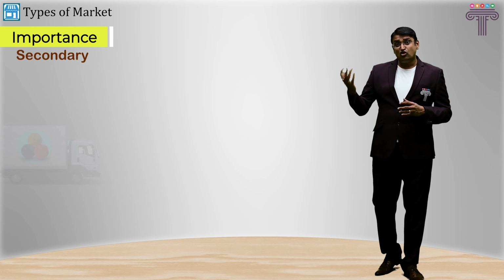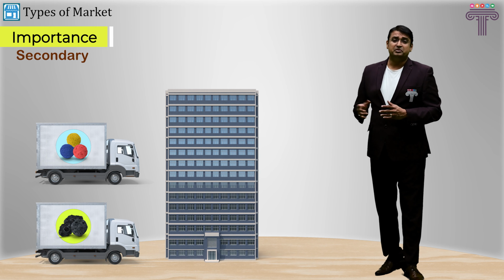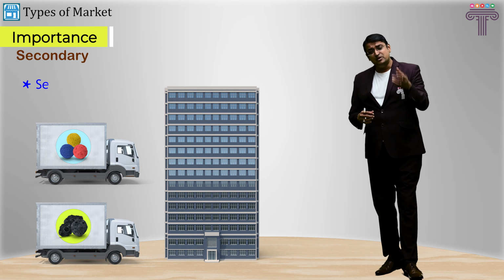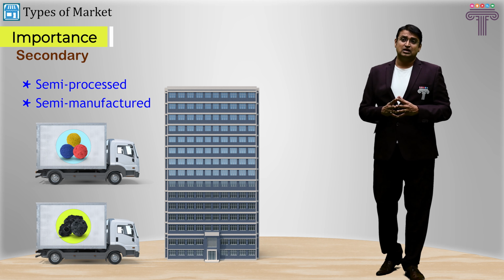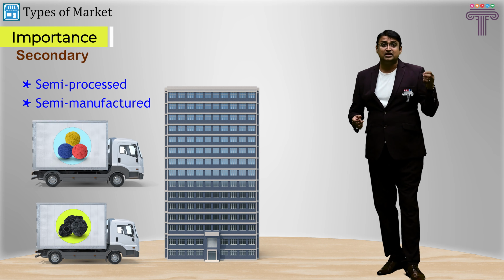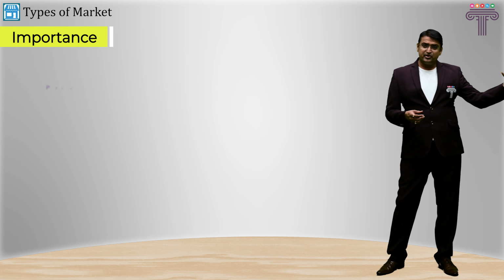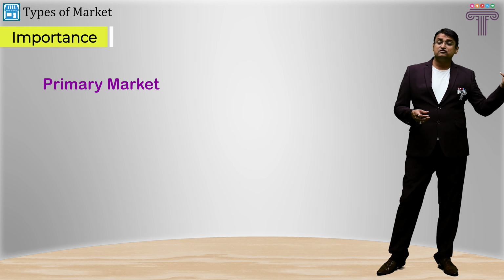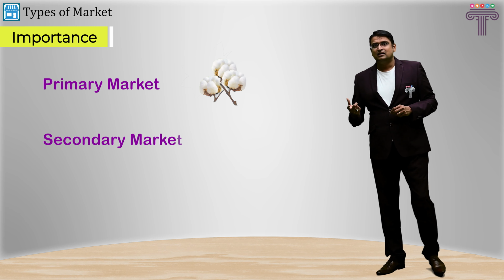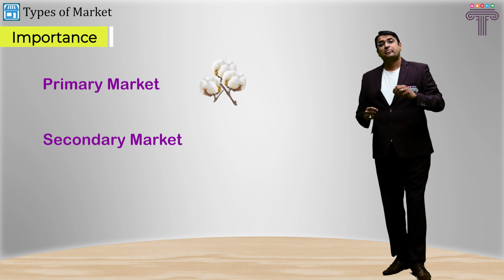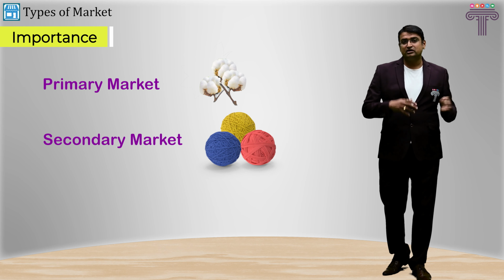They are basically raw material for other big companies. Typically, semi-processed, semi-manufactured products like iron ore or, let's say, yarn. So what happens? The primary market is for cotton, but the secondary market is for what? For yarn. So from cotton we go to yarn.